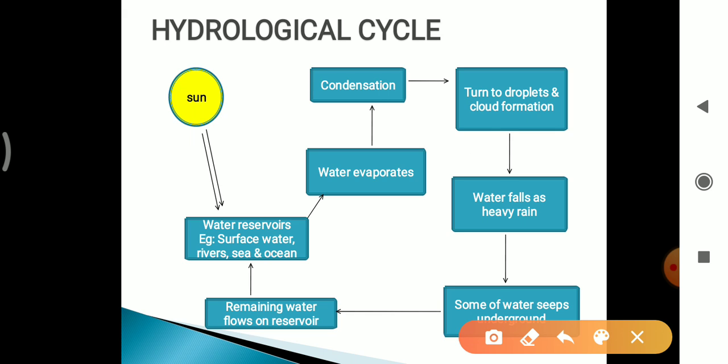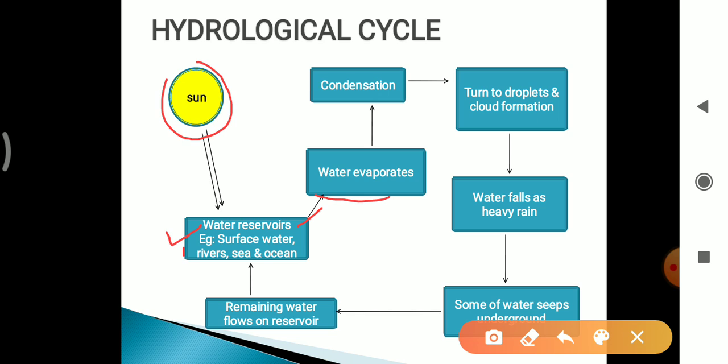There are the water reservoirs, such as surface water, rivers, seas and oceans. These are the water bodies. In the water cycle, energy in the form of heat is supplied by the sun, which evaporates the water from the reservoirs. Through the sunlight, water evaporates.